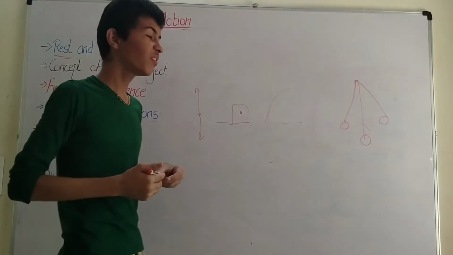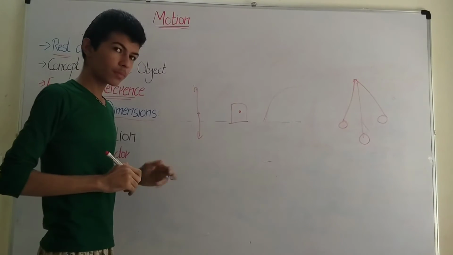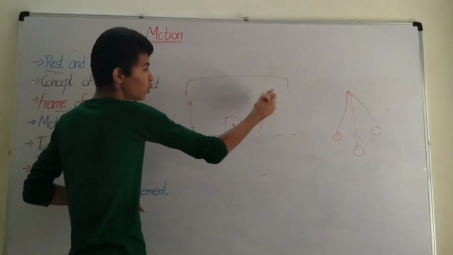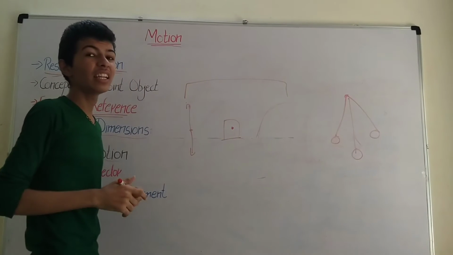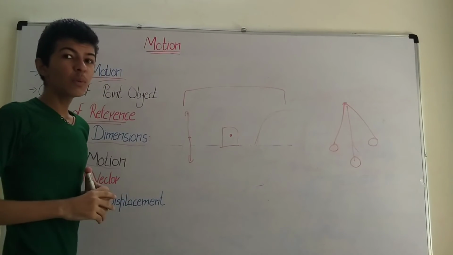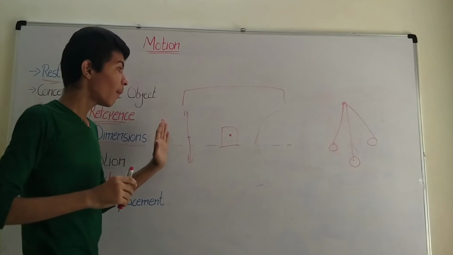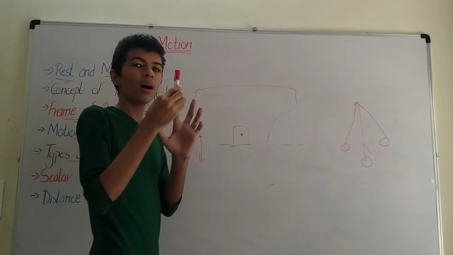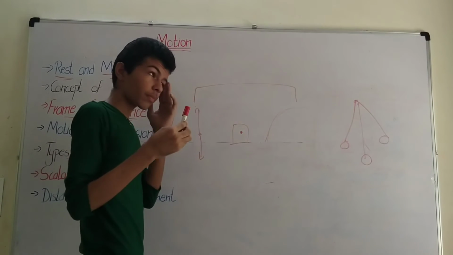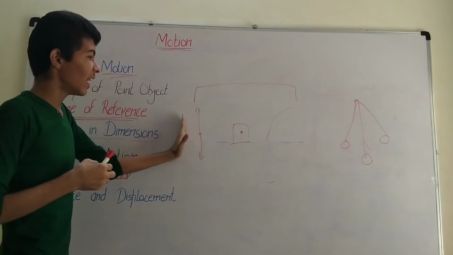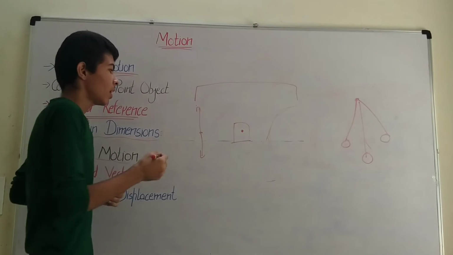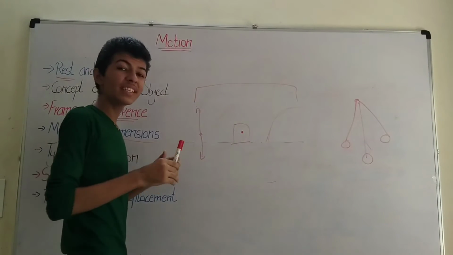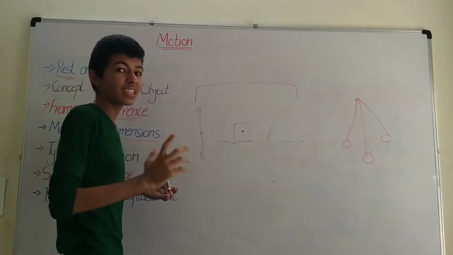So what are the three types of motion? Let's name this. The line motion and the curve motion are both classified as linear motion, in which a body does not necessarily change its position. For a line motion, it is known as rectilinear motion, in which a body always travels in a straight line without changing its direction.